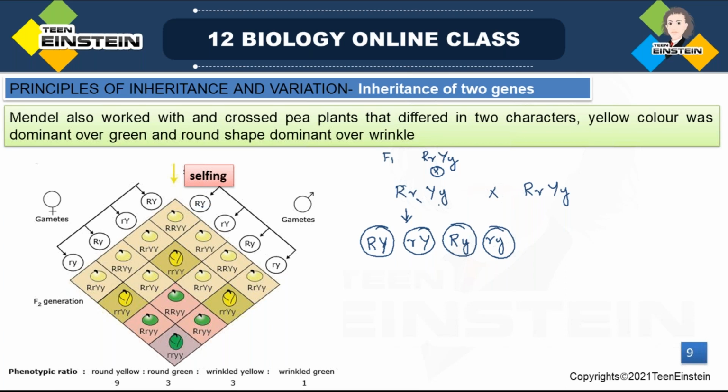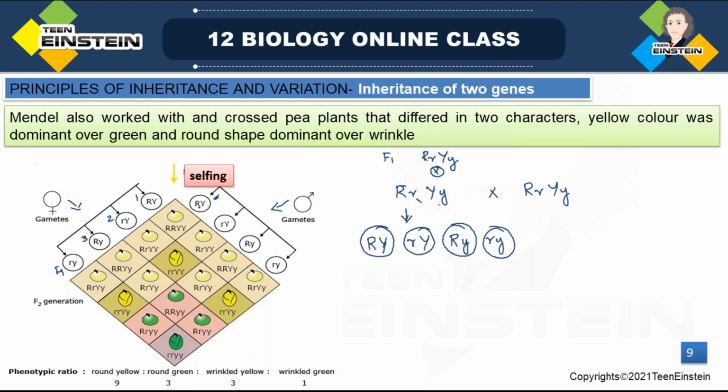Here this capital R, capital Y and capital R, capital Y. The first combination. First we will see the possible combination of this male gamete with all the female gametes. These are the female gametes. Here we have marked as female and this is the male plant, right? So first we will see the possible combination of the first male gamete with all these female gametes: 1, 2, 3, 4.